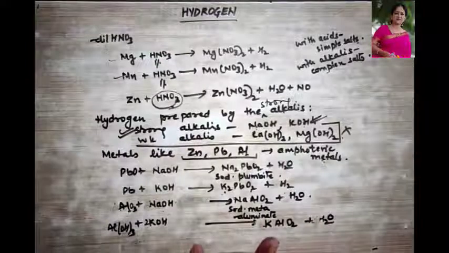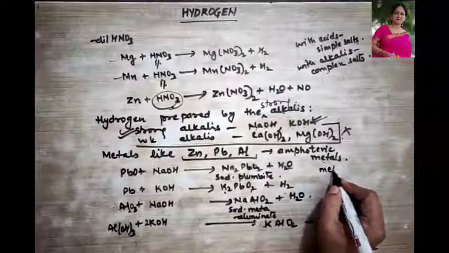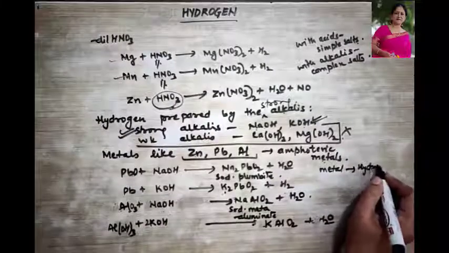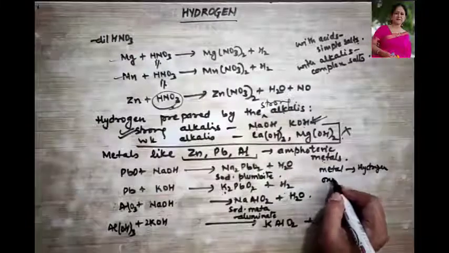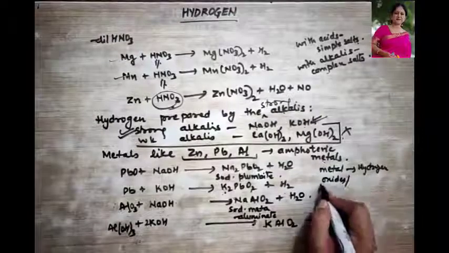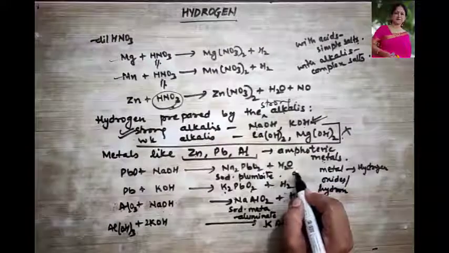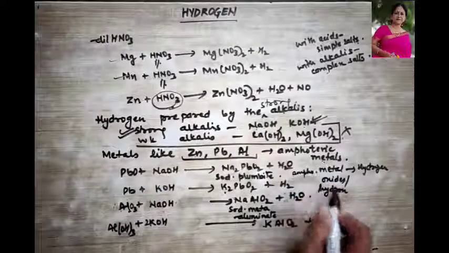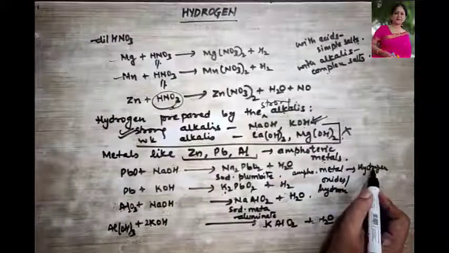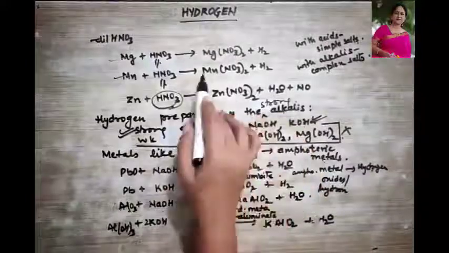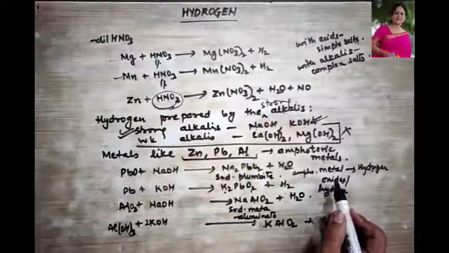So what did we understand? With metal we always obtain hydrogen gas. With oxides or hydroxides, I am talking about amphoteric ones. Amphoteric metals give hydrogen gas with your strong alkalis.